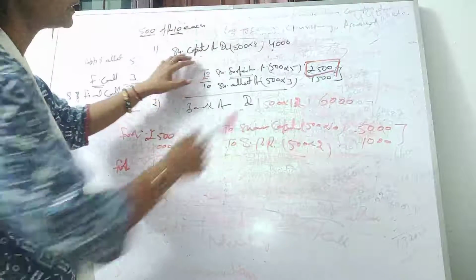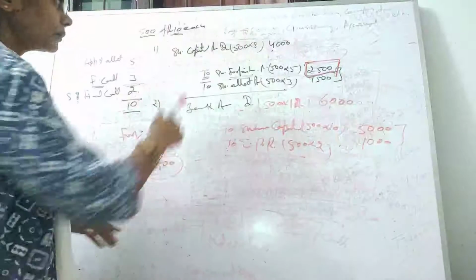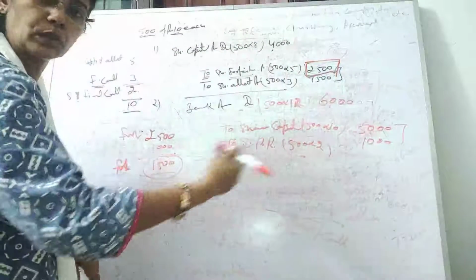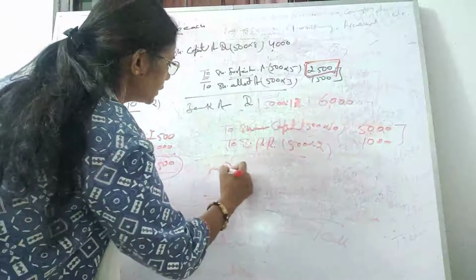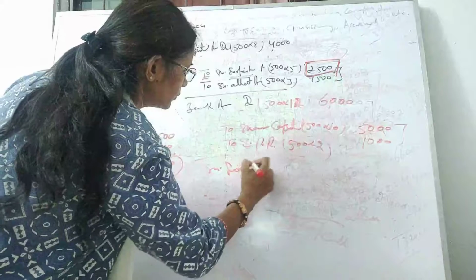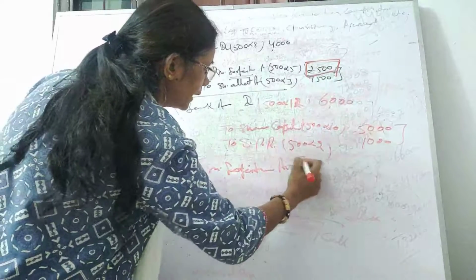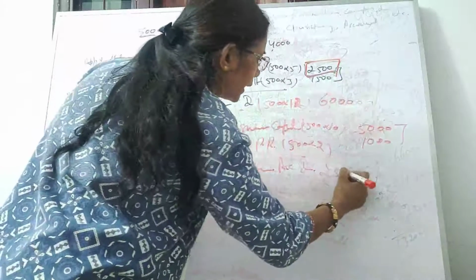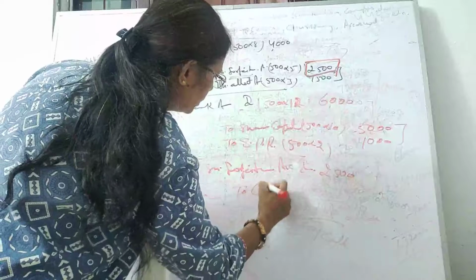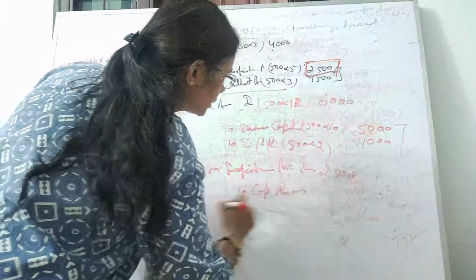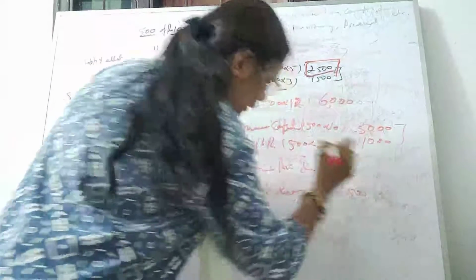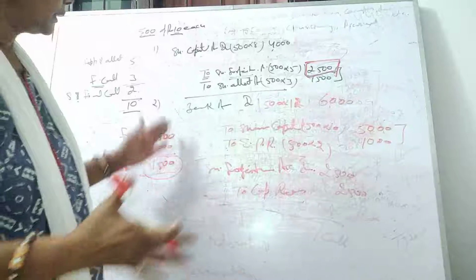So we have the complete amount of forfeiture with us. So this whole amount will be transferred to capital reserve. So share forfeiture account debited 2,500 to capital reserve 2,500. All right, students. So that's all in this.